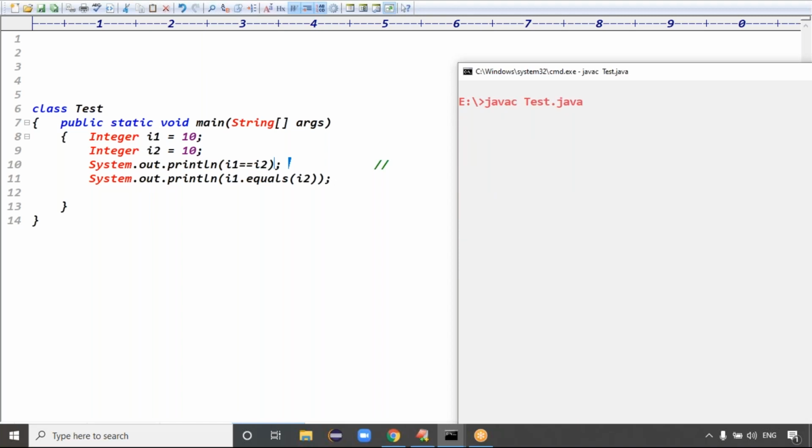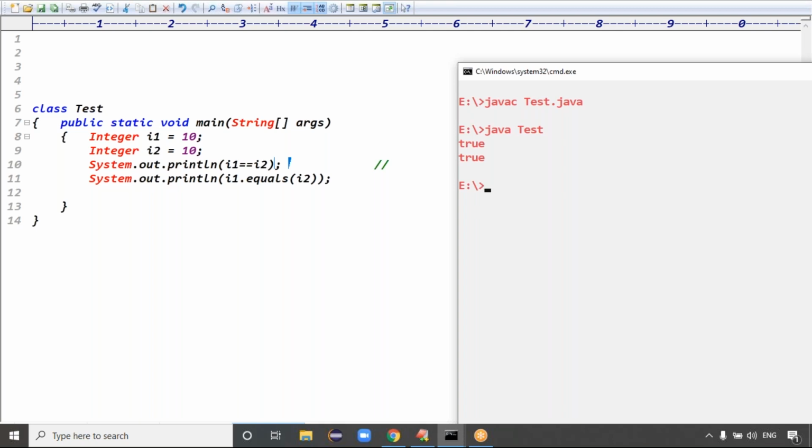Exactly. Yes, the code compiled fine and executed fine. See the output, guys. Integer i1 equal to 10, i2 equal to 10. Here we are creating the wrapper object using the autoboxing concept. Autoboxing internally uses which approach, guys? Autoboxing internally uses valueOf.